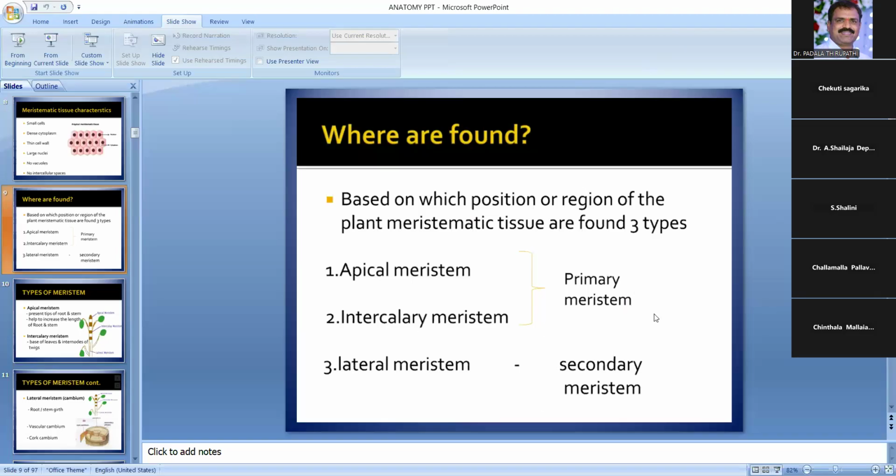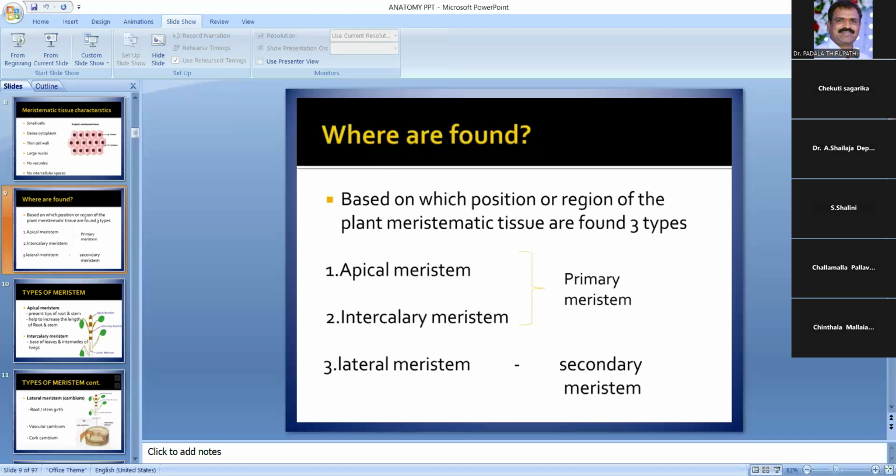This diagram shows the cork cambium and secondary phloem. These are formed after the secondary growth. So these lateral meristems divide mainly in one plane and increase the diameter. Fascicular cambium and cork cambium are examples of lateral meristems. Cork cambium, secondary phloem, and secondary xylem are all formed after the secondary growth. Those are called lateral meristems, coming from the cambium. That is one type of lateral meristem.